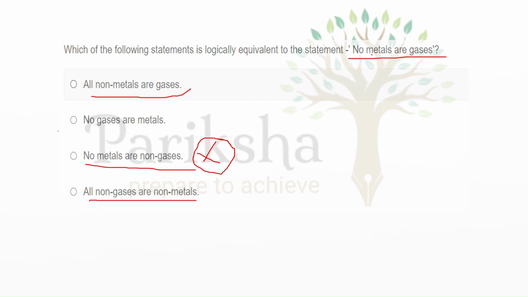We have to prove no metals are gases. For that, we see that statement 2 says no gases are metals. If we say no metals are gases or no gases are metals, it will always imply the same, like A to B or B to A, it will always be the same result. Similarly, consider the option that nearly matches: no metals are non-gases. If we go through this statement, non-gases means metals are gases. So that is implying the wrong thing. That's why statement 2 is the right one.